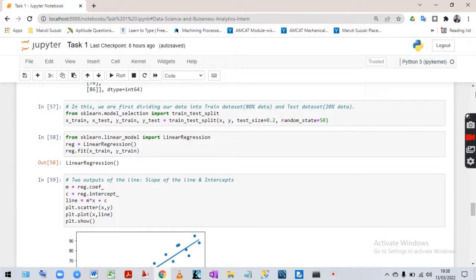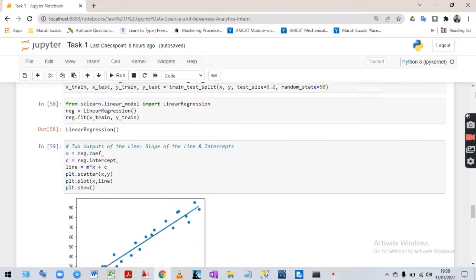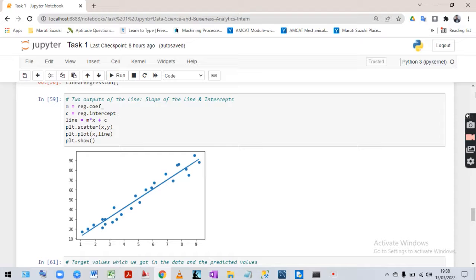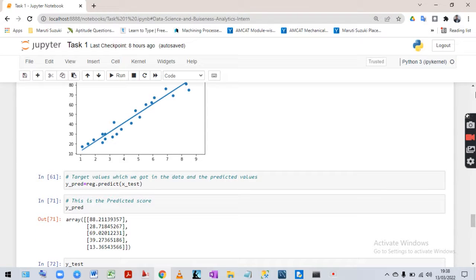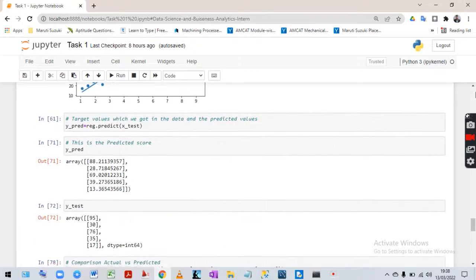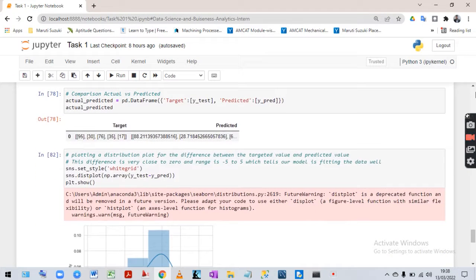And we are doing this regression analysis, in which we are getting two outputs. One is the slope and the other is the intercept. As you can see, slope is shown by m, and intercept is shown by c. So we are plotting this as a scatter plot, and after that we are predicting the values of the score. We are using the function y_pred = regression.predict(x_test). After that we have shown the predicted values and test values. So we are predicting all the values.